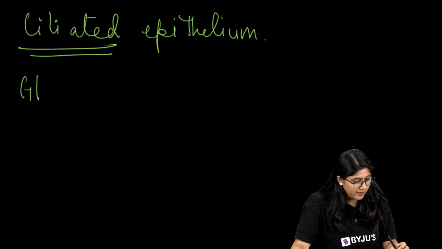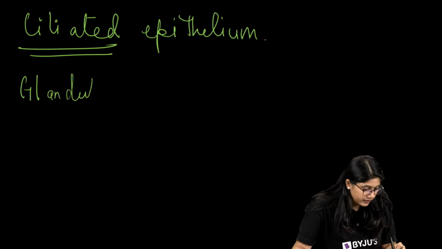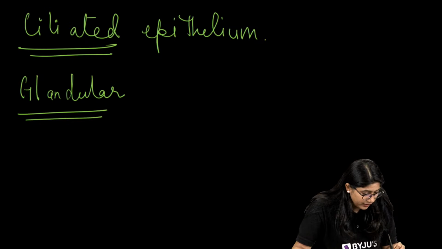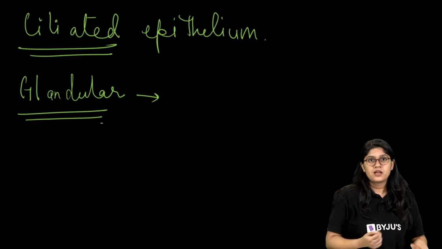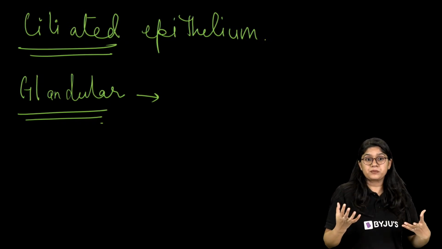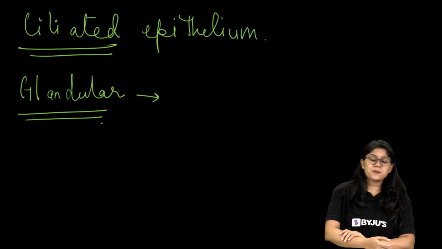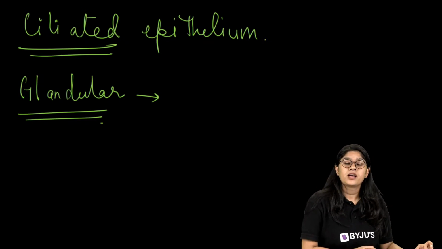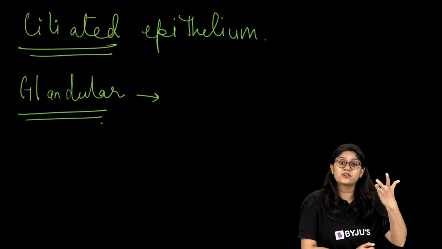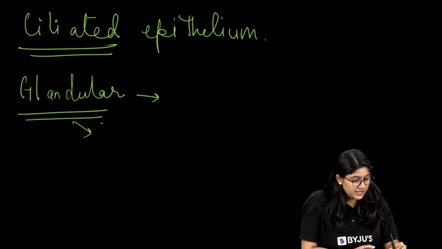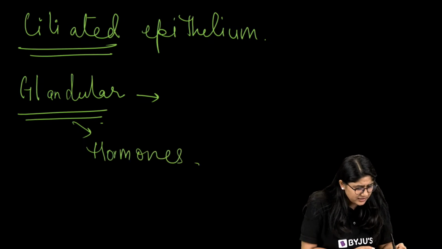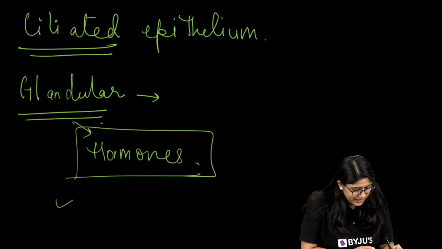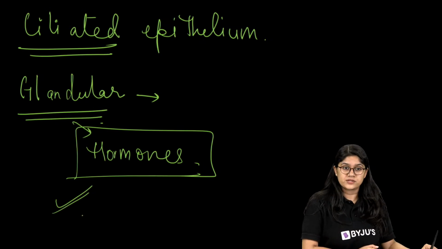Of course the word over here helps us understand the glandular one, right? Now when we talk about the glandular one, we know that it is usually found where we have glands. Mammary glands are there, or different other types of glands, right? So these basically help in secretion. Now we know what glands secrete? They secrete hormones, right? In different types of substances, especially the hormones. So they will be helping in the release of the hormones.